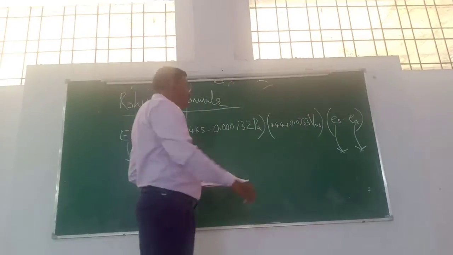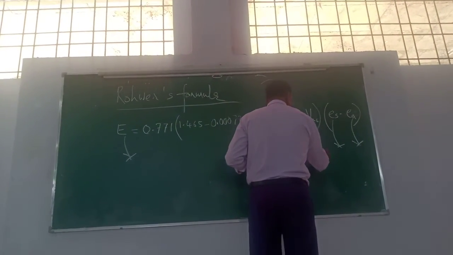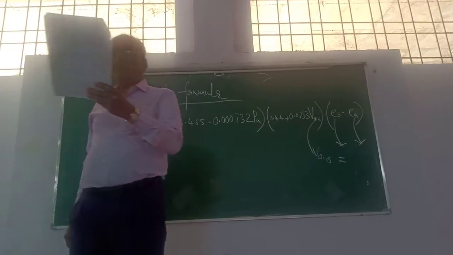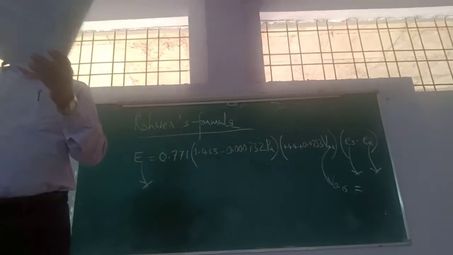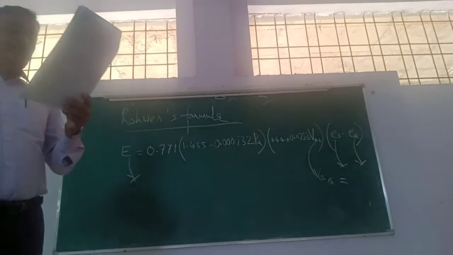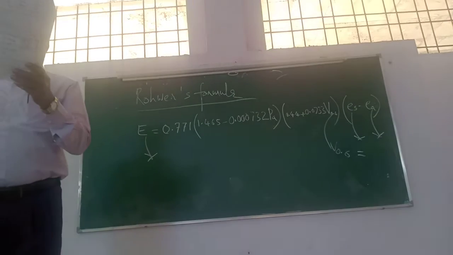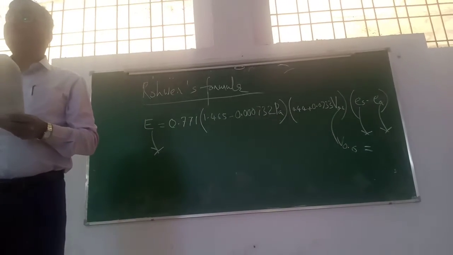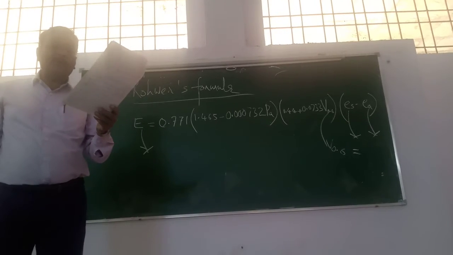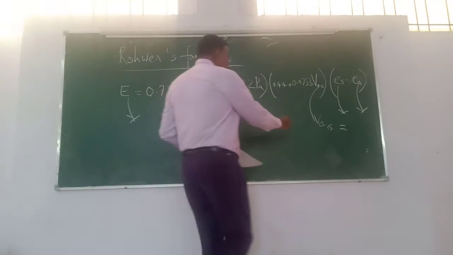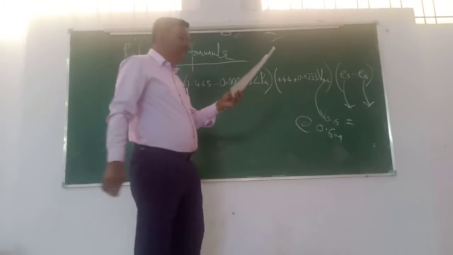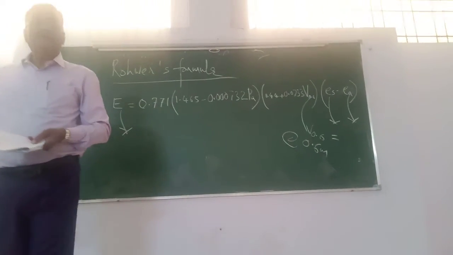Next, write V0.6 equal to mean wind velocity in kilometer per hour at 0.6 meter above the ground level.